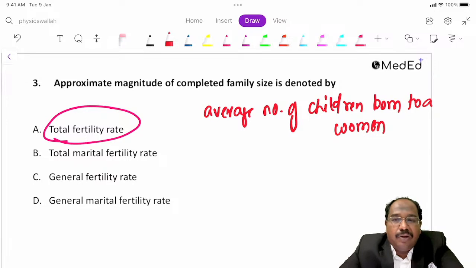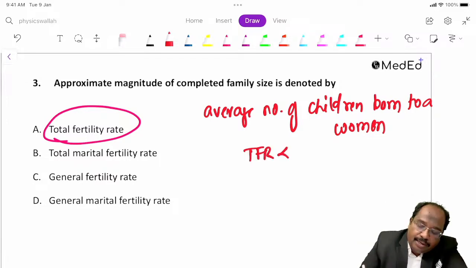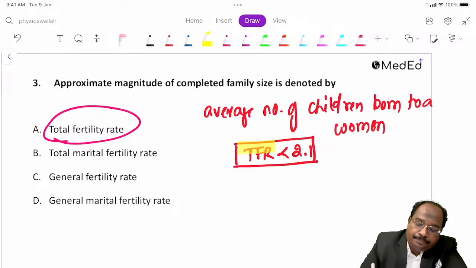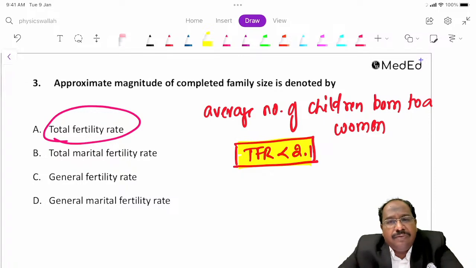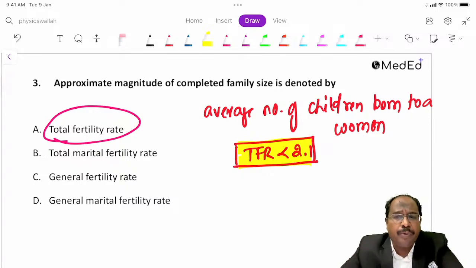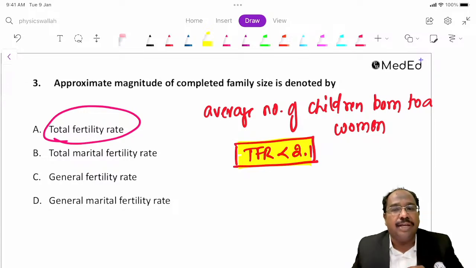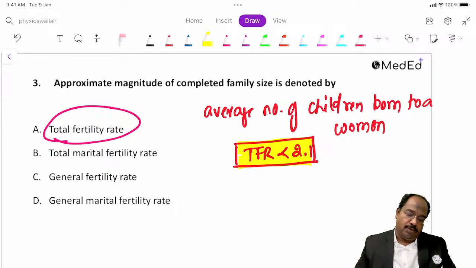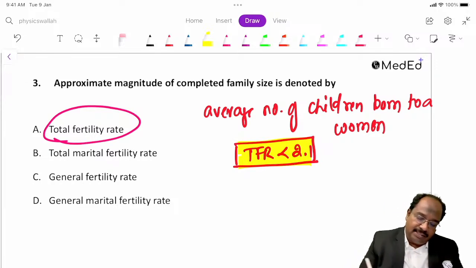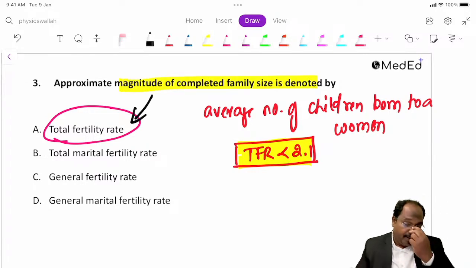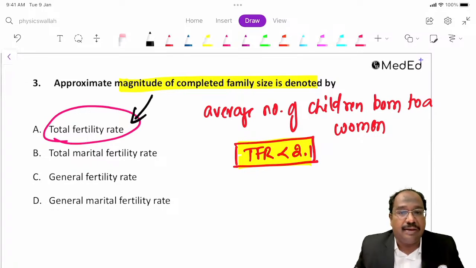Our target is TFR should be less than 2.1. This we have achieved recently. So that means 2 child norm. That also indicates the magnitude of the completed family size.